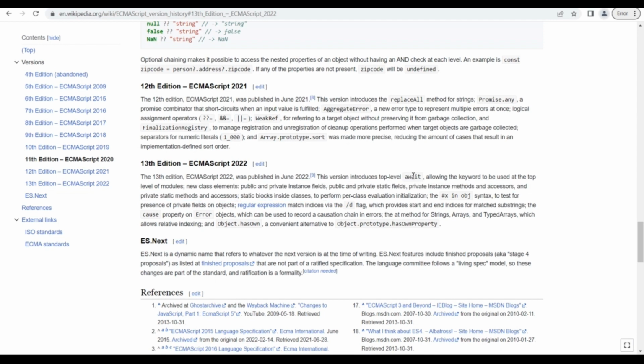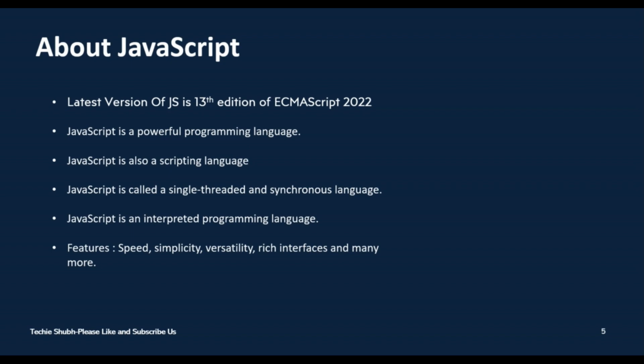You can see here await, and also the prototype hasOwn property. These are the advancements made by the developers and community members. I will put the link in the description below.